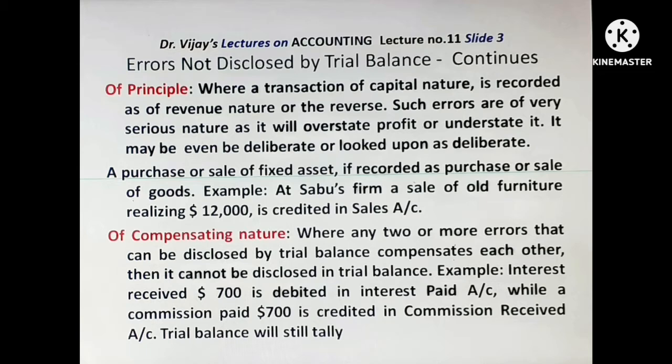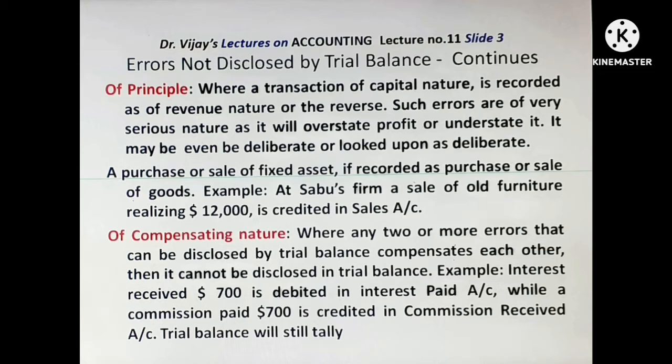A purchase or sale of fixed asset, if recorded as purchase or sale of goods, is an example of error of principle. At Sabu's firm, a sale of old furniture realizing $12,000 is credited in sales account. It is an error of principle.